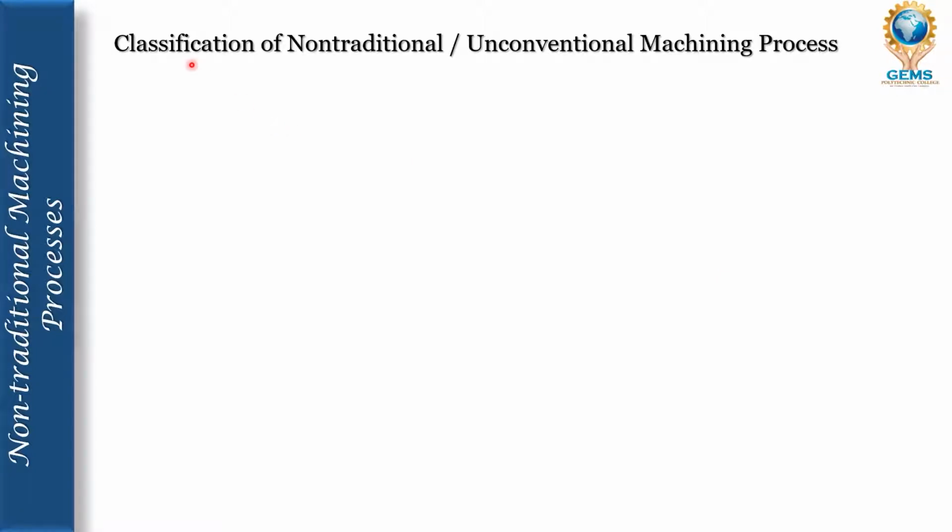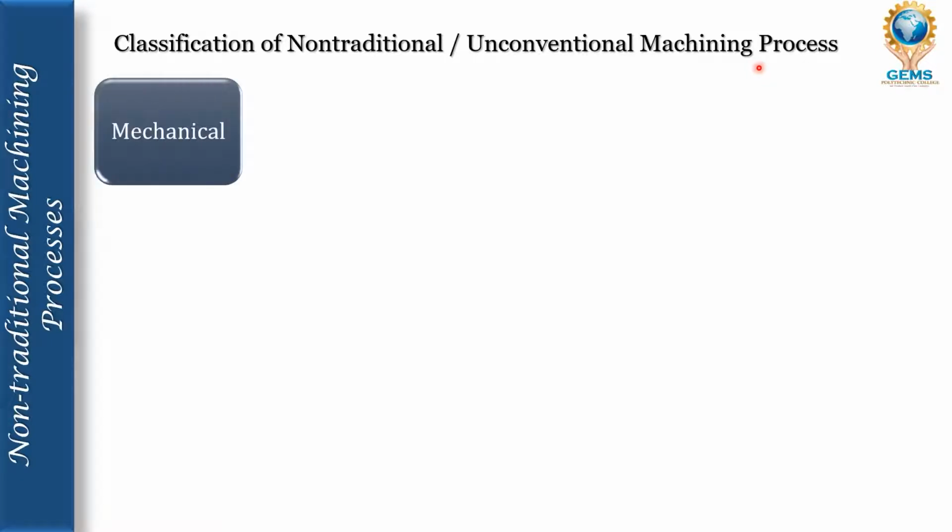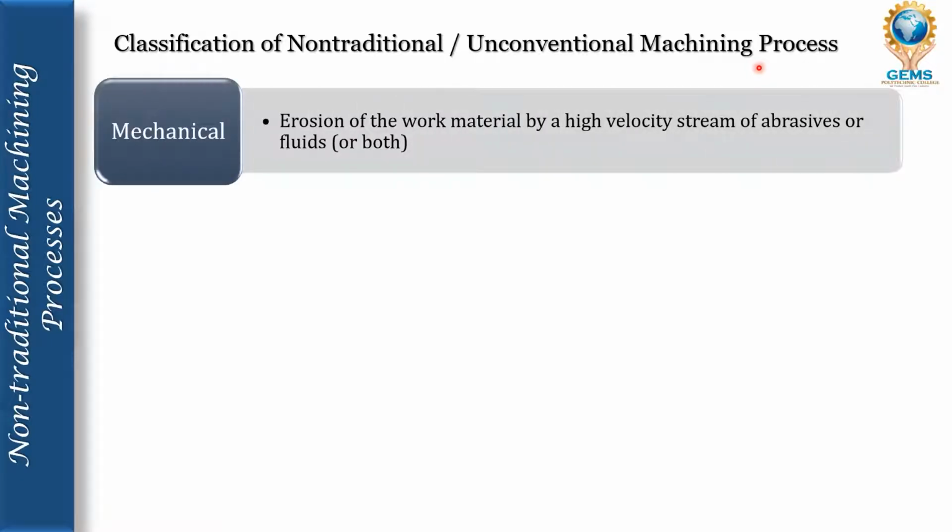Now let's see the classification of non-traditional or unconventional machining processes. These processes are classified into 4 categories. First is mechanical, which is erosion of the work material. Erosion of the work material means the material is removed from the workpiece by the erosion of a high velocity stream of abrasives or fluids, or both.